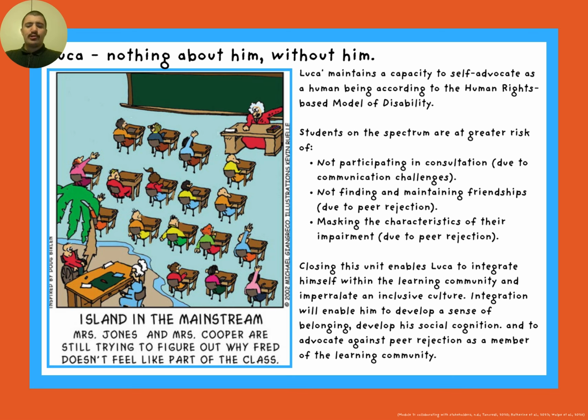Luca maintains the capacity to self-advocate as a human being. Students on the spectrum are at greater risk of not participating in consultation, not finding and maintaining friendships, and unmasking the characteristics of their impairment. Closing this unit enables Luca to integrate himself within the learning community and implement an inclusive culture. Integration will enable him to develop a sense of belonging, develop his social cognition, and advocate against peer rejection.